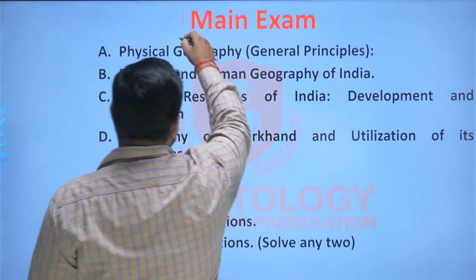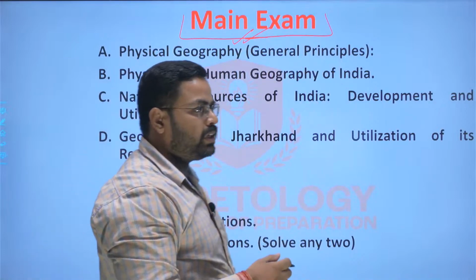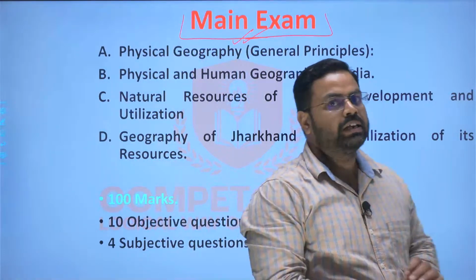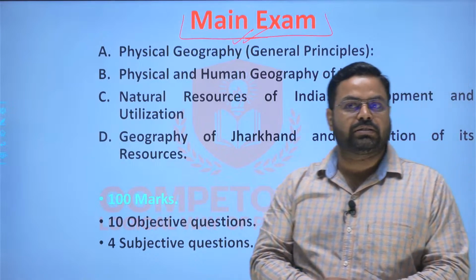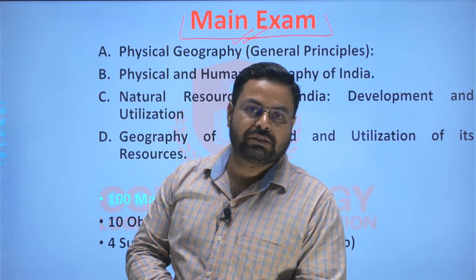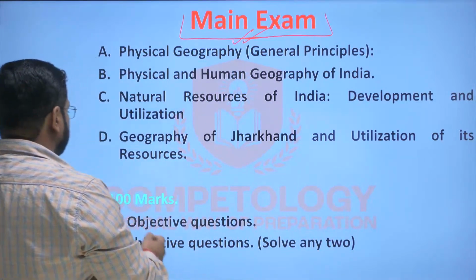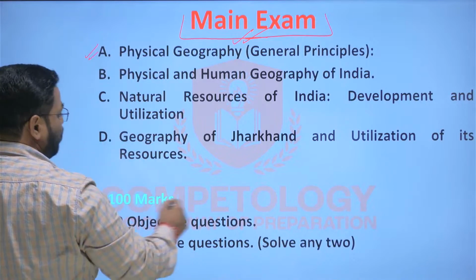Now if we go on to discuss the mains examination, here the mains examination will again have 4 GS papers, one compulsory language paper and one language paper which will be optional. Out of this, the geography subject matter will be of 100 marks.